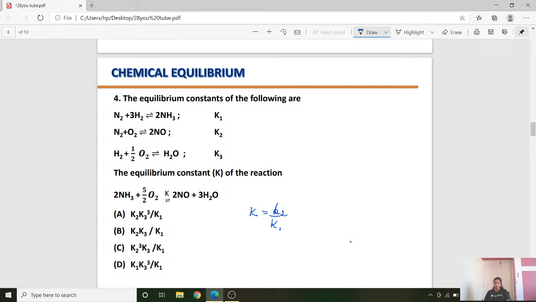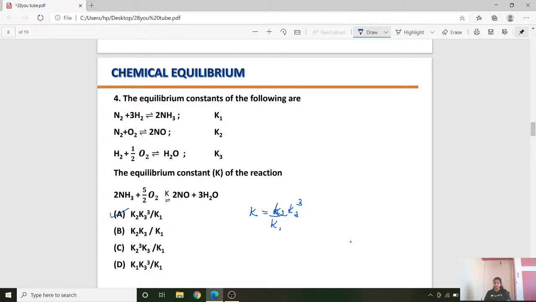You can see here, student, this is 3H2O, whereas here it is only H2O. That means the entire equation should be multiplied by 3, so the equilibrium constant becomes K3 to the power 3. So K for this reaction is K2 into K3 to the power 3 divided by K1.